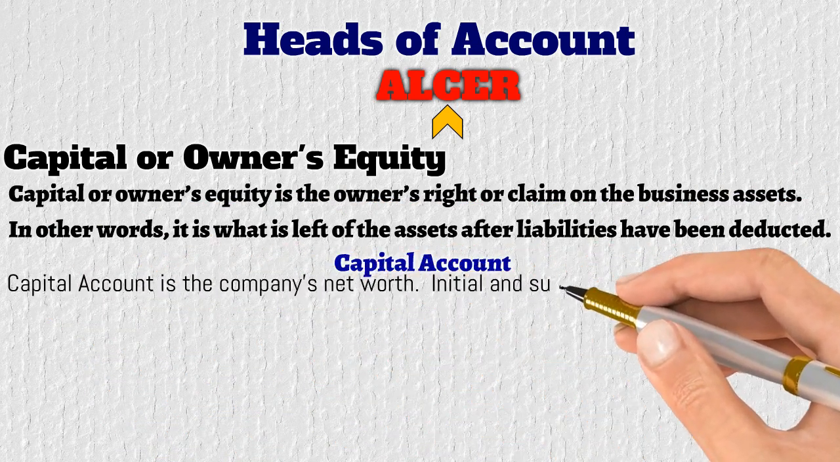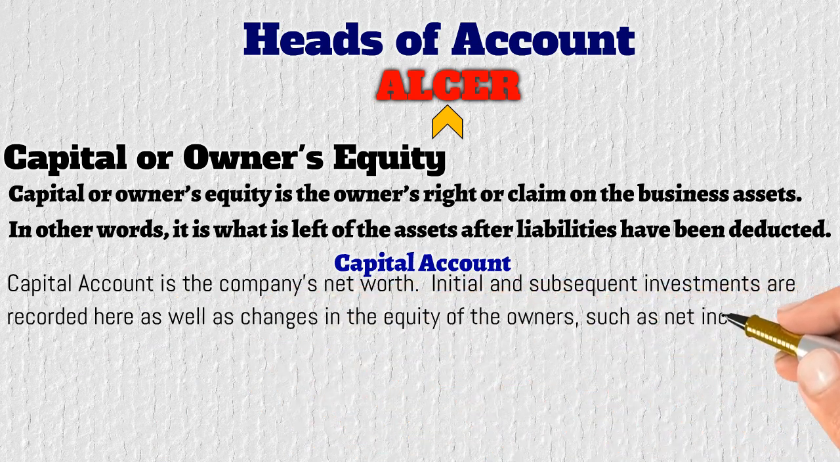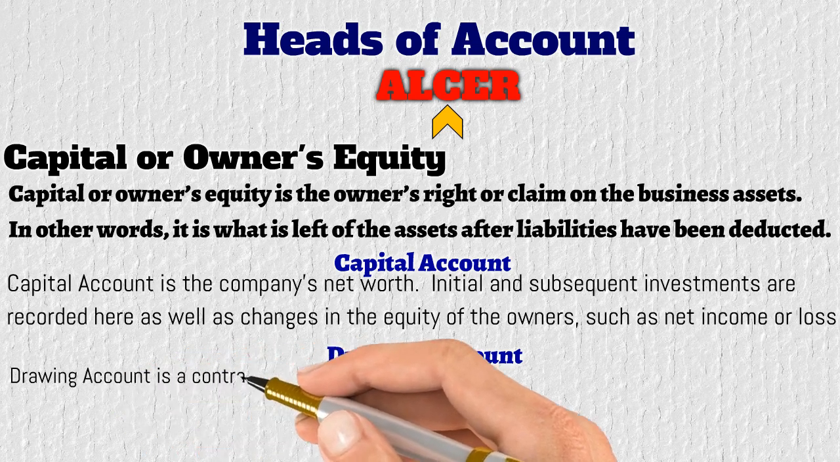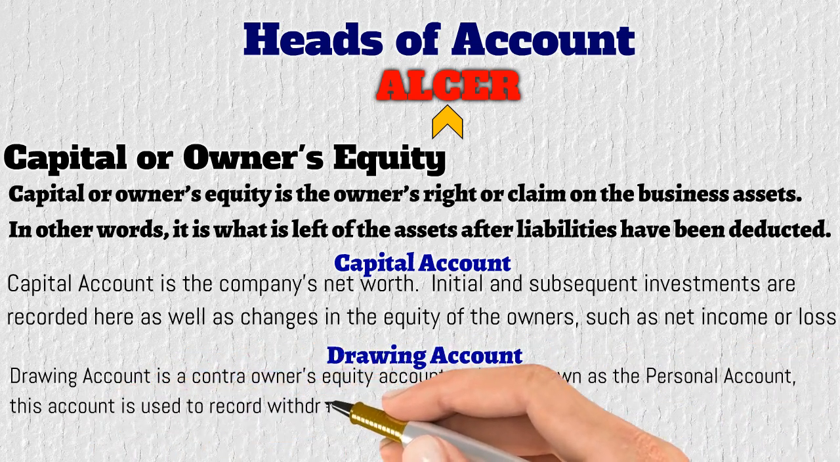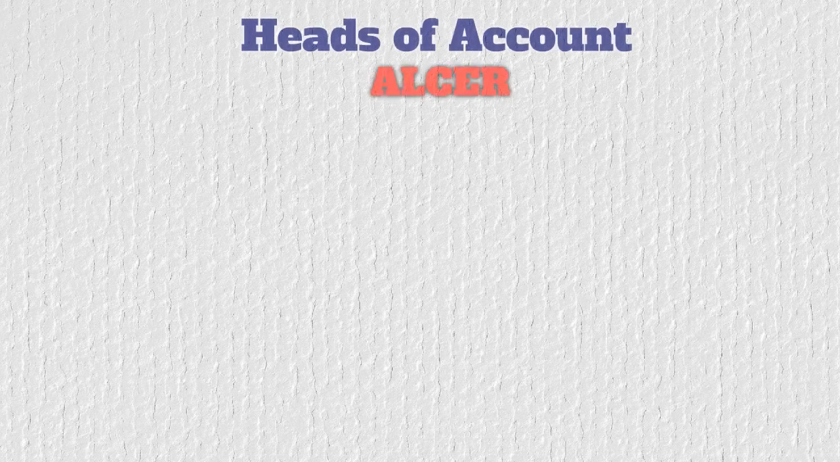Initial and subsequent investments are recorded here as well as changes in the equity of the owner such as net income or losses. And drawing account is a contra owner's equity account and also known as personal account. This account is used to record withdrawals from the company by the owner or owners for personal use during a fiscal year.